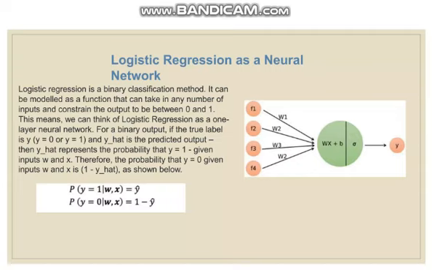Logistic regression as a neural network. Logistic regression is a binary classification method. It can be modeled as a function that can take in any number of inputs and constrains the output to be between 0 and 1. This means we can think of logistic regression as a one-layer neural network. For a binary input, if the true label is